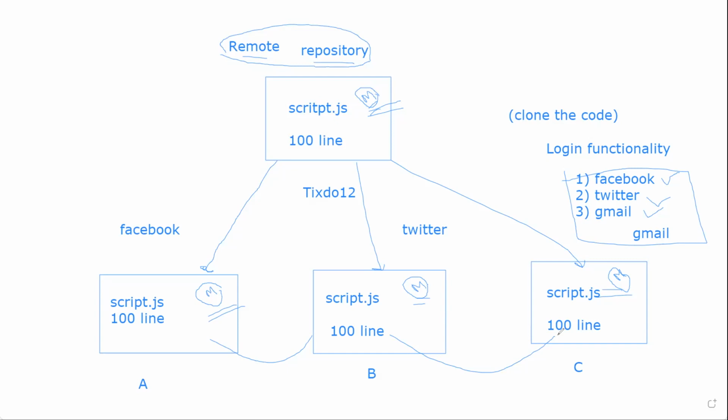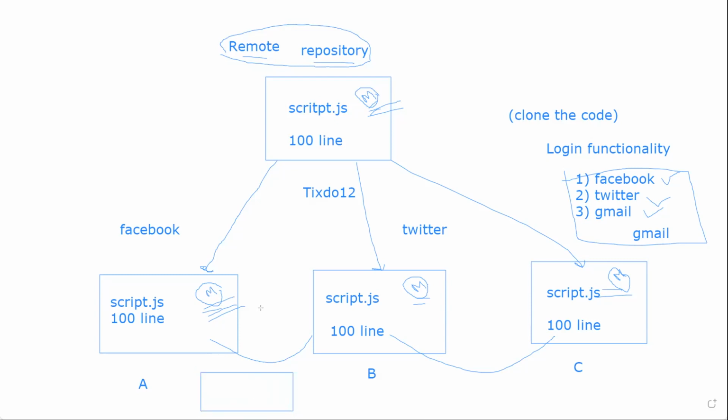What he will do, he will not touch this local main branch. He will create another branch from this main branch. The newly created branch, let's say its name is A or login, or I kept that branch as login underscore Facebook.